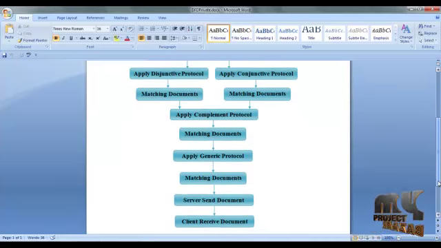And next, apply the generic protocol. This protocol retrieves some documents from the complement protocol, and next applies some techniques to retrieve the correct matching documents, and finally the server sends the correct document to the user.